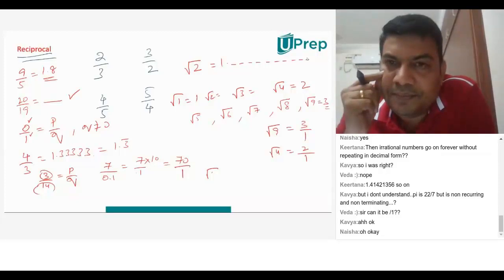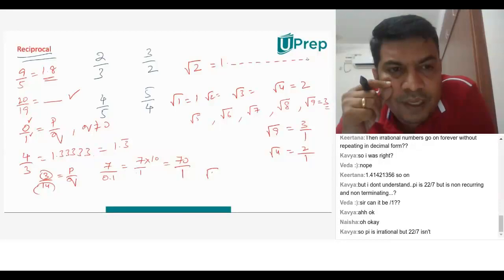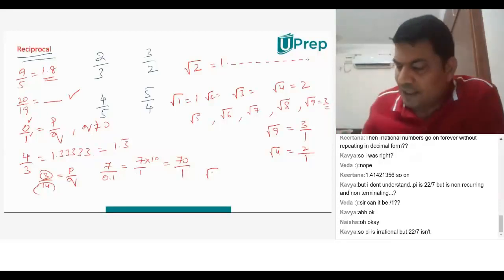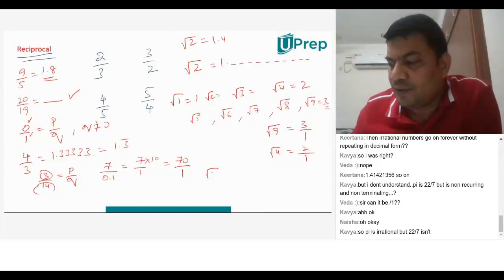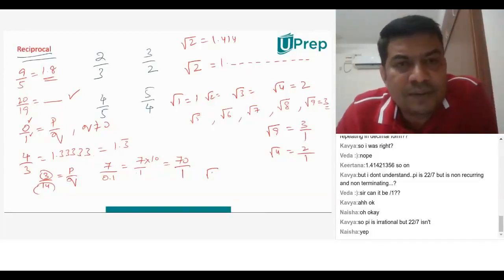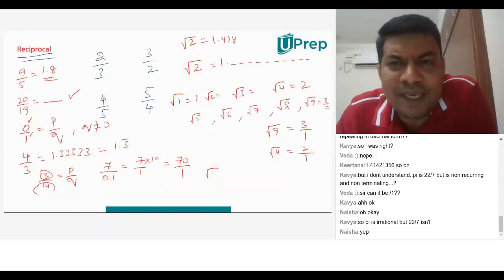Sir, square root of 2 can be written by 1, sir. Can you repeat, Veda? Square root of 2 is 1 point something, sir. Correct, 1.414. That's the standard. People remember root 2 as 1.414. Yeah, tell me, what's the question? 1.414 by 1. I don't understand what you're saying.